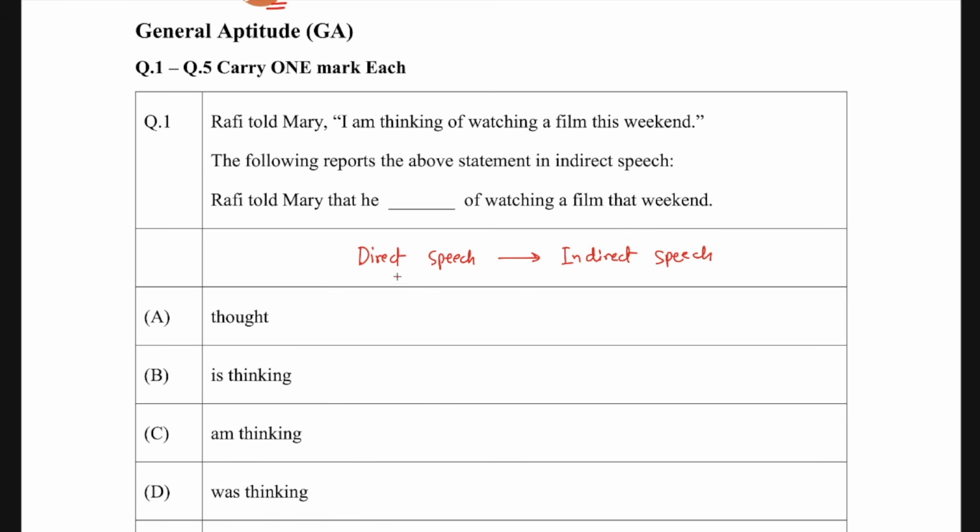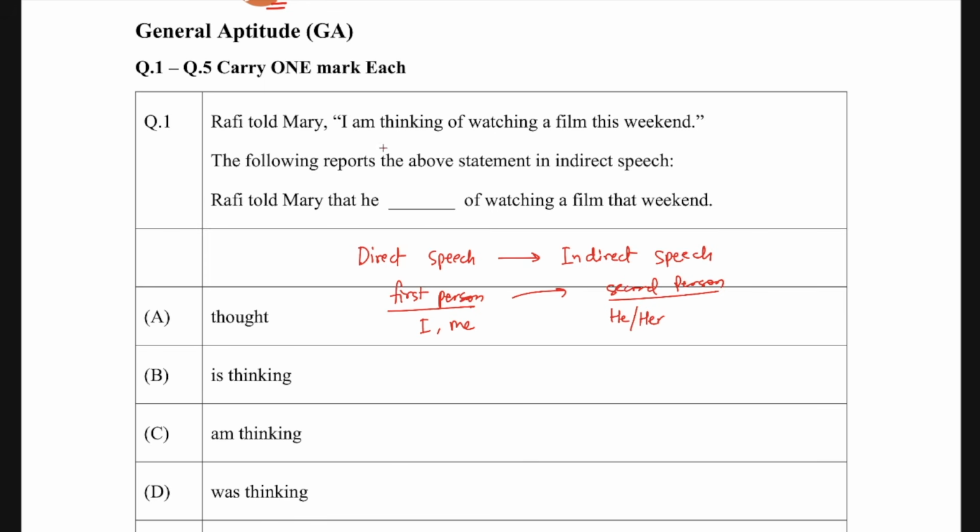If the pronoun is in the first person, like I, me, we convert it into the third person, so I will convert into he or her depending upon the gender. That's how I and me get converted into he or her.